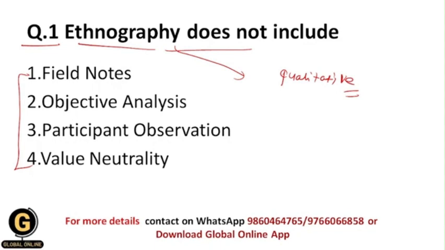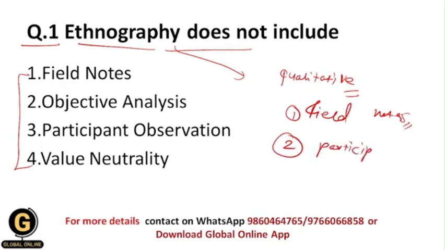In ethnography we use some methods for data collection. For example, we use field notes to collect the data regarding a specific field or specific culture or society. Second, we also use the participant observation method.